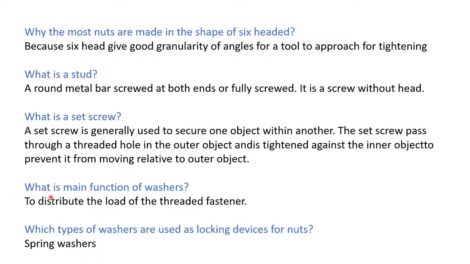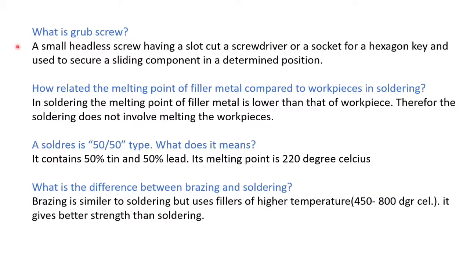What is the main function of washers? Washers are mainly used to distribute the load of the threaded fasteners. Which type of washers are used as locking devices for nuts? Spring washers are used. Another important question. What is a grub screw? A small headless screw having a slot cut for a screwdriver or socket for a hexagonal key, used to secure a sliding component in a determined position, is a grub screw.